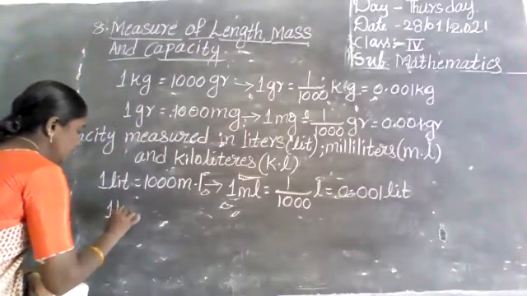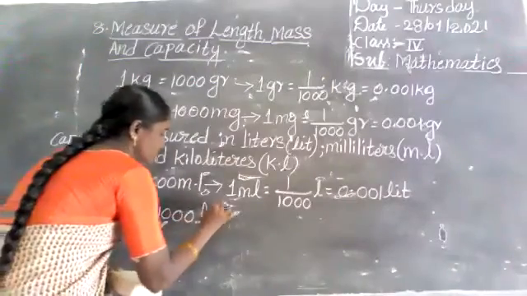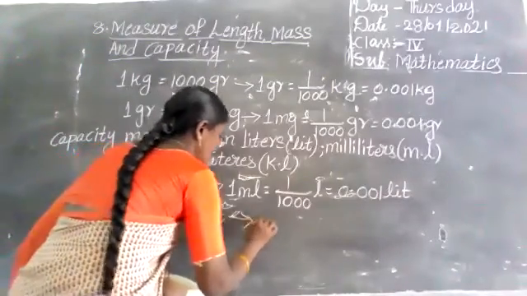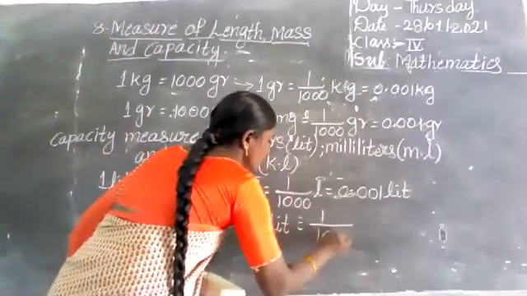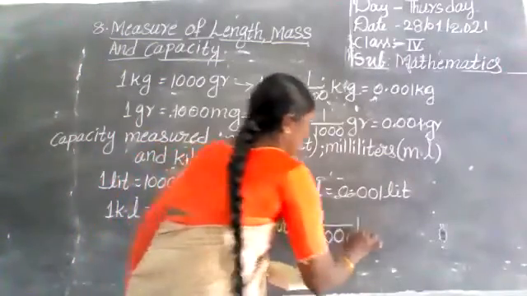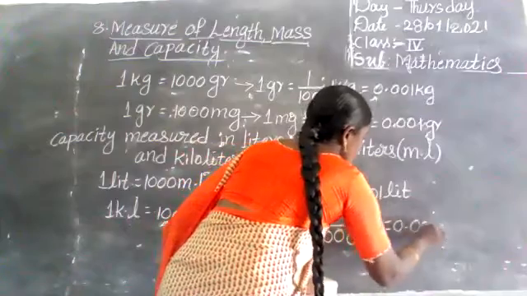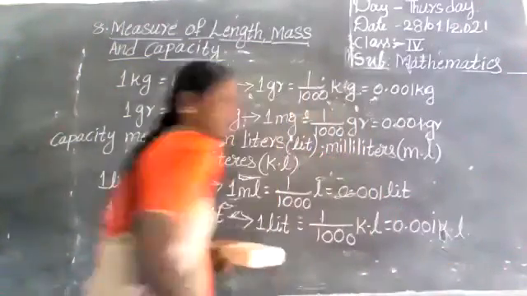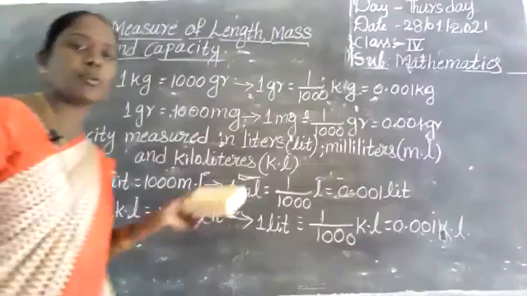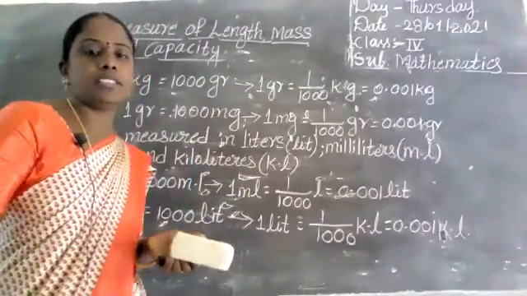Next, 1 kiloliter equals 1000 liters. That is, 1 liter equals 1/1000 kiloliter, 0.001 kiloliter. These are about measures of length, mass and capacity.